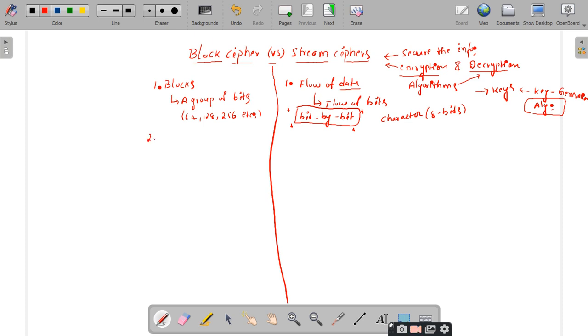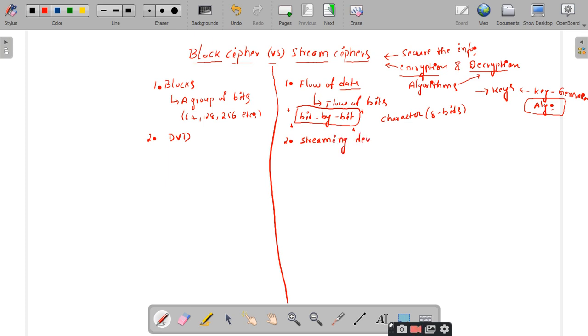A simple example from other sources, to get a clear idea of what a block cipher or a stream cipher is: a real-time example is watching a movie with a DVD, versus, for the stream cipher, watching a movie on a streaming device.